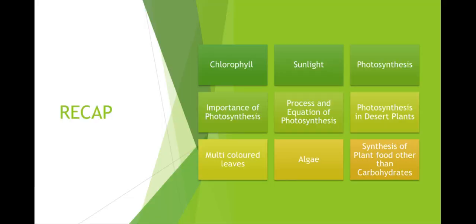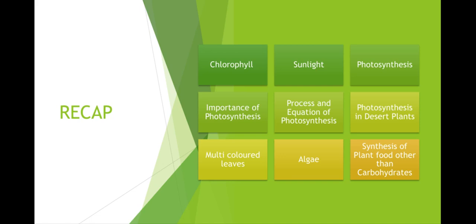Chlorophyll traps the sunlight and starts the process of photosynthesis. Sunlight, ultimate source of energy for all living organisms. Photosynthesis. Plants prepare their own food by this process. If there is no photosynthesis, life is impossible on the earth.